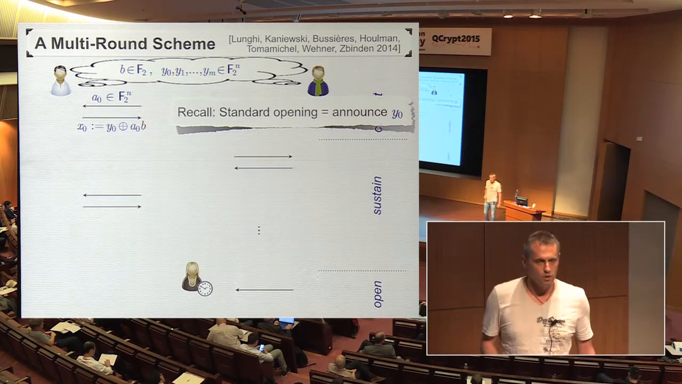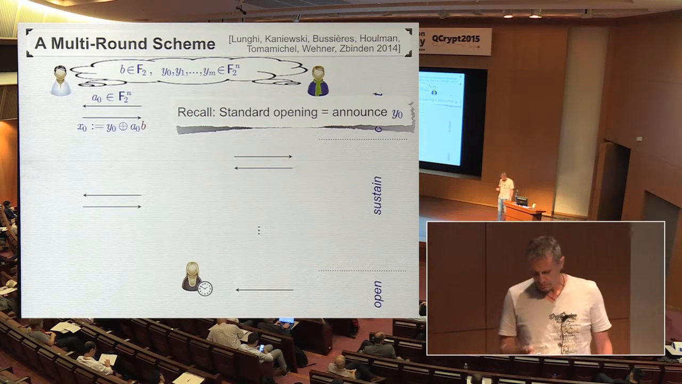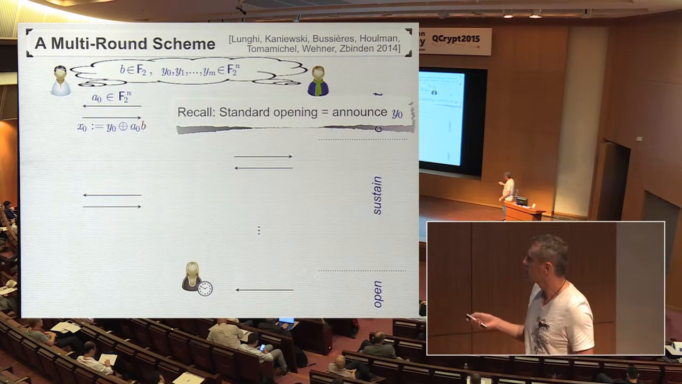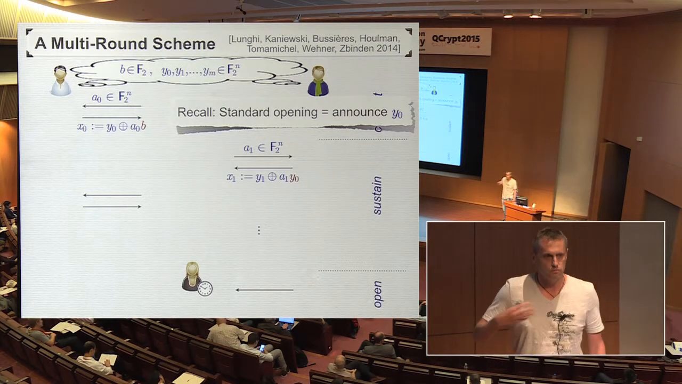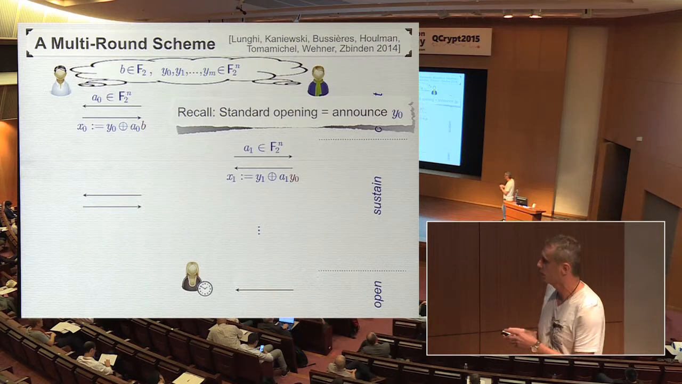We want to delay the opening phase while keeping the binding property alive. So instead, how the scheme works is that there's a next round of communication, which has very much the same shape as the first round of communication, except that the parties use fresh randomness.